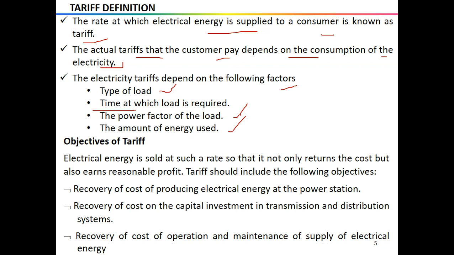So let us take a look at what the objectives of a tariff are. As electric energy is sold at such a rate that it not only returns the cost but also earns a reasonable profit for the electricity companies. So the tariff should include the following objectives. First, it should recover the cost of producing electrical energy at the power station, how much cost it takes for generating the electricity at the power station. It should also recover the cost of capital investment in the transmission and distribution system, and the cost of operation and maintenance of the electric supply. So these should be the objectives of designing a tariff.